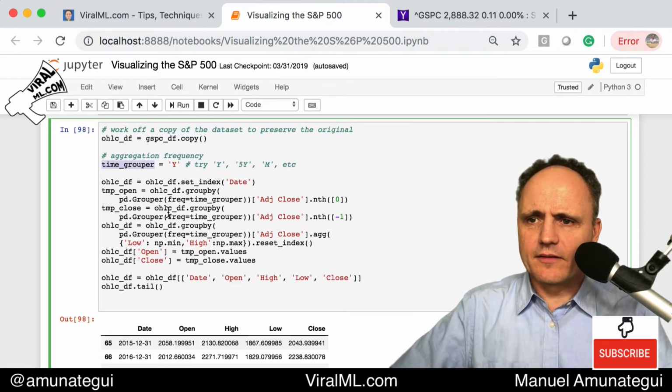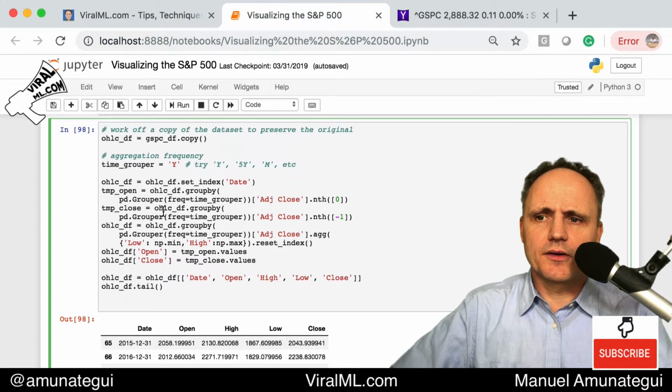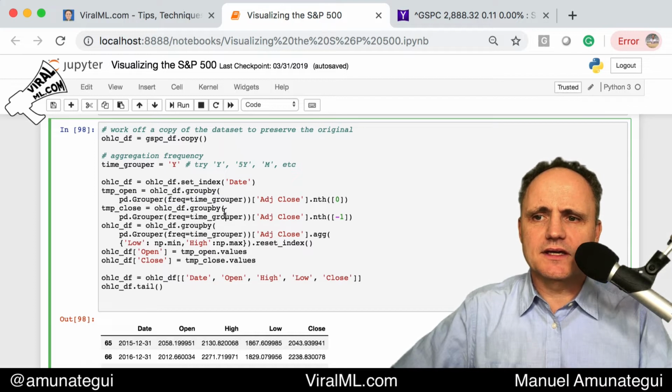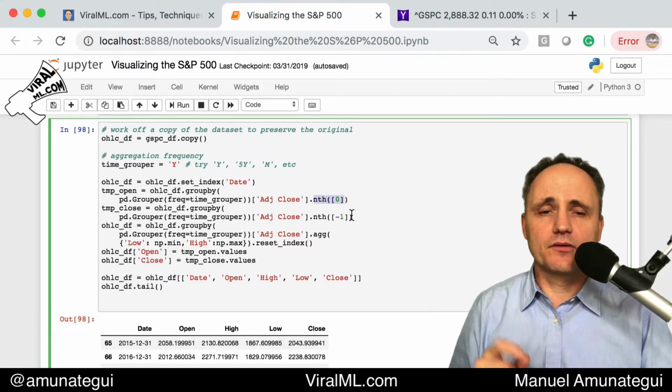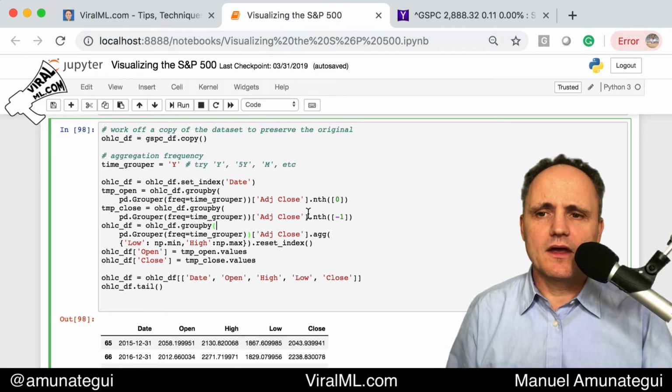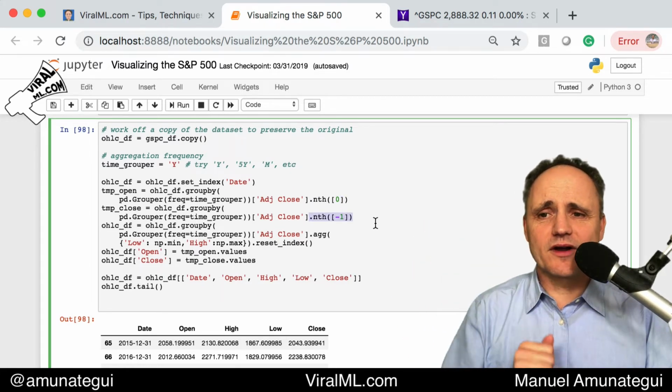So this is our time grouper, and then we're going to use a group by and the pandas Grouper function. The pandas Grouper function is going to set the frequency, and basically we're going to say we want to take this data and group it by year, and we want to use the adjusted close. So we're going to use the nth, which is going to give us the first period for that one year, the first price point. Nth minus 1 will be the last price point.